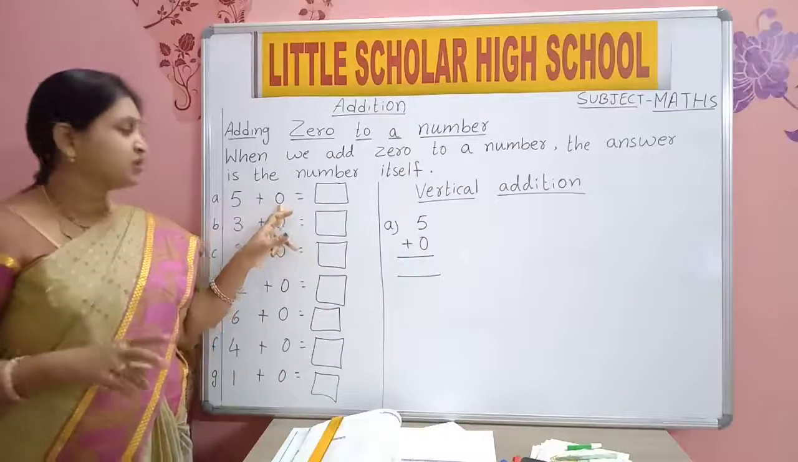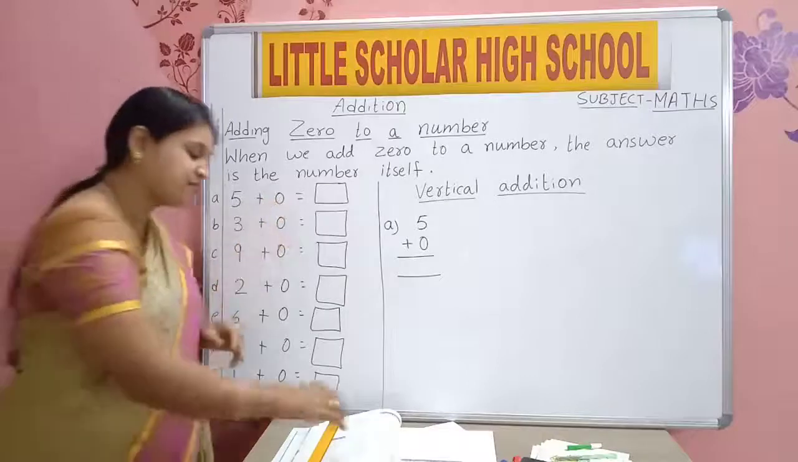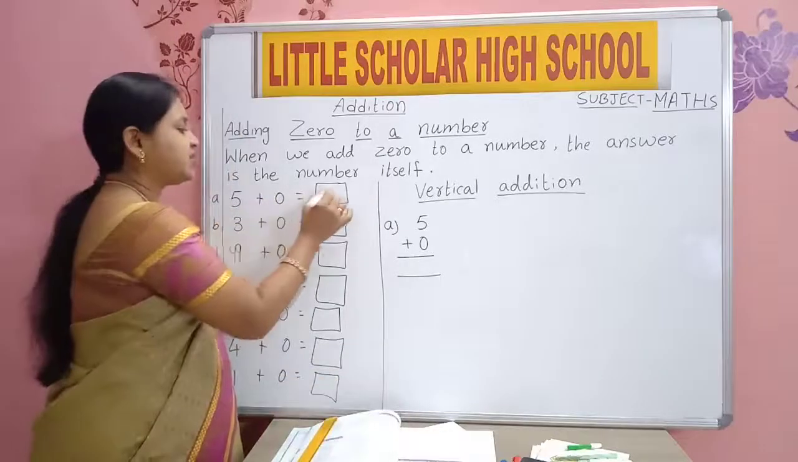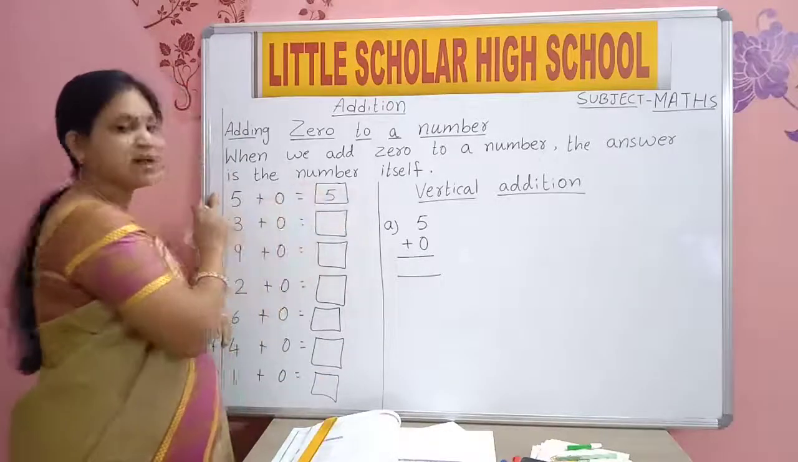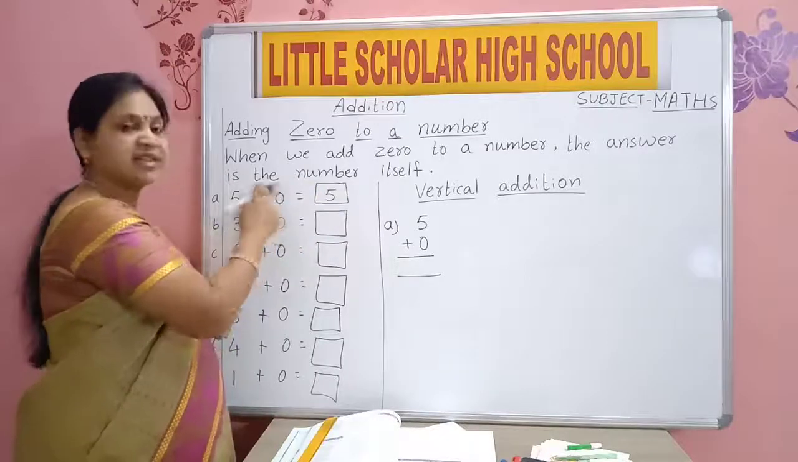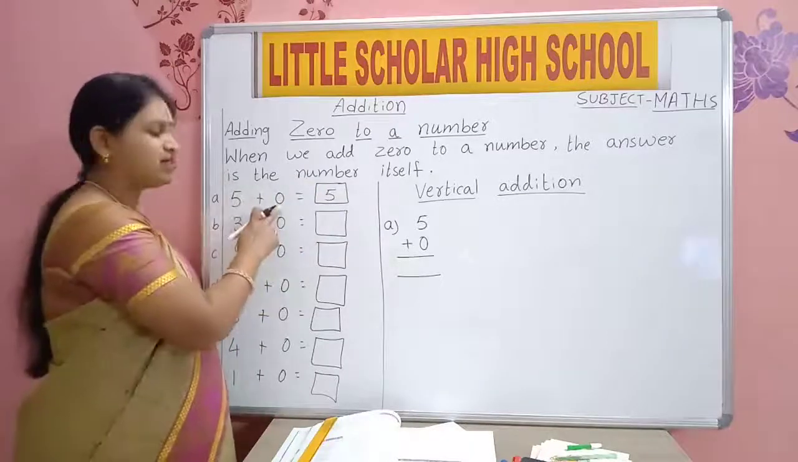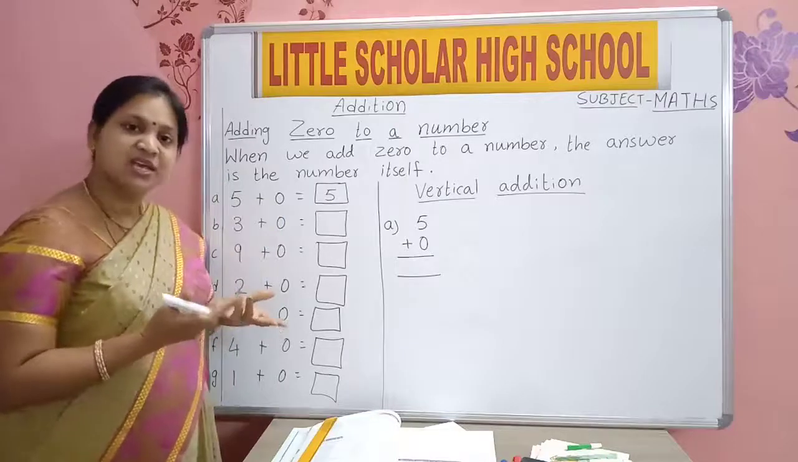So 5 plus 0 will be 5 only. 5 plus 0 is equal to the same number only. Why? Because the number remains the same, because 0 means nothing.